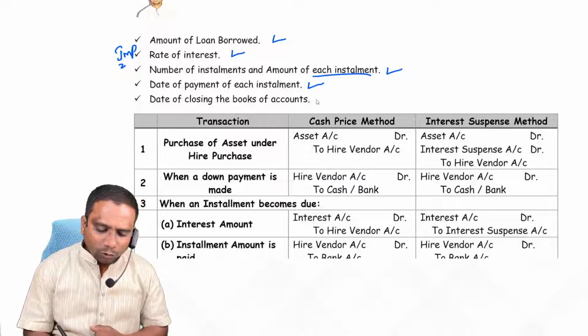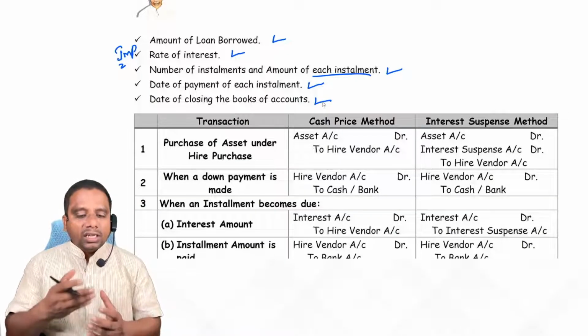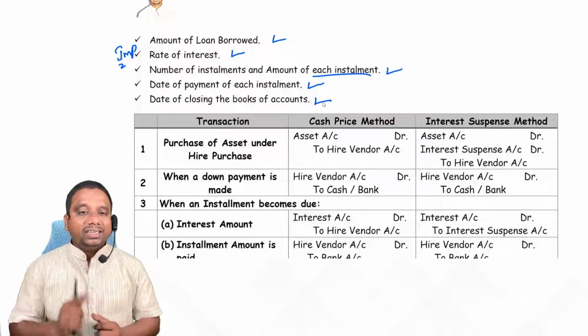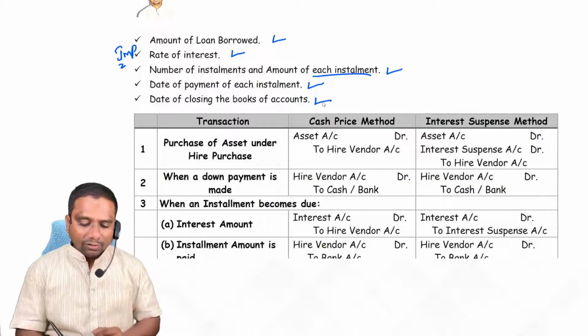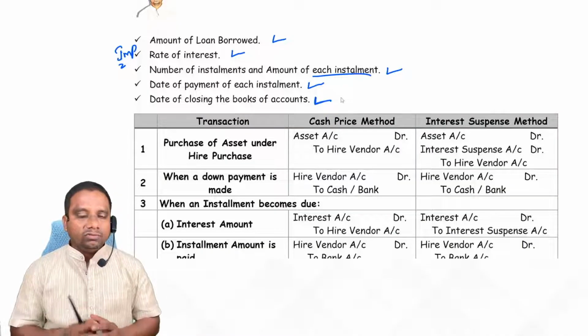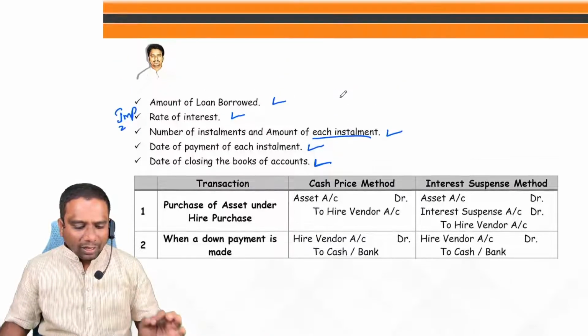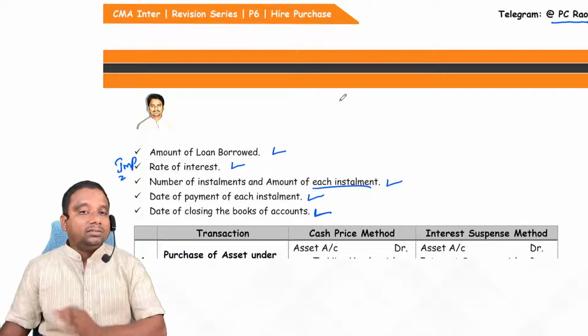Next one, date of closing the books of accounts. Sir, why should we need this information? Because at the end of the year or at the time of closing the books of accounts, we have to calculate depreciation, and for that purpose, we need the date of closing the books of accounts. Clear? So, if you have this data, then we can give accounting entries easily.